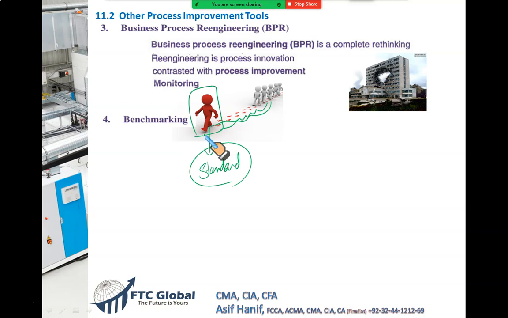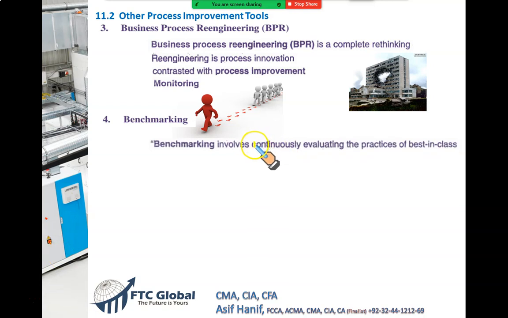In simple words, following the best performer, copying the processes of the best performer. This is benchmarking. How do we do that? So there are some important points to learn here. So basically, benchmarking involves continuously evaluating the practices of a best in class. Who is best in class? This gentleman here in red. He is the best. Then we see what he is doing and what we are doing, and then we keep on evaluating and improving ourselves by keeping this leader or this best practice in mind. And this is the way we can bring in the process improvement.